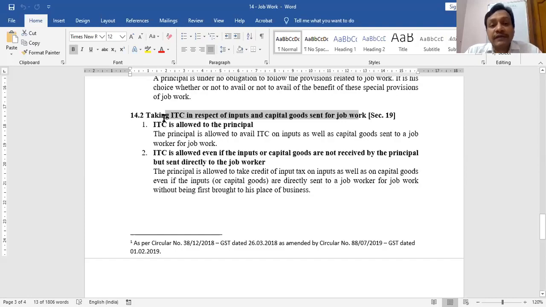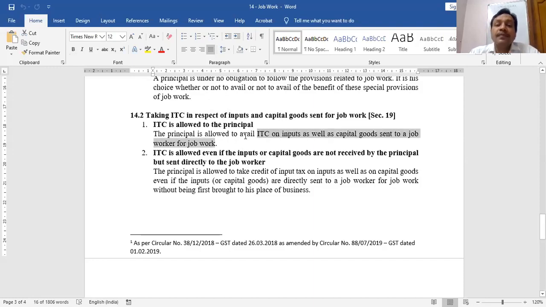as a principle I have sent, but I have purchased these from someone also. When I purchased these buttons, when I purchased this machinery, I must have paid some tax to that person. So when I am supplying it to my job worker for the work, can I claim ITC? Answer is yes. As a principle, job worker is not entitled to claim any ITC. As a principle, I have right to avail ITC on inputs as well as capital goods sent to the job worker.